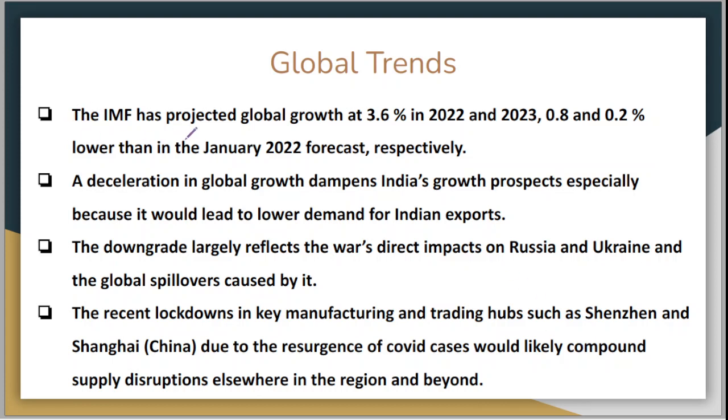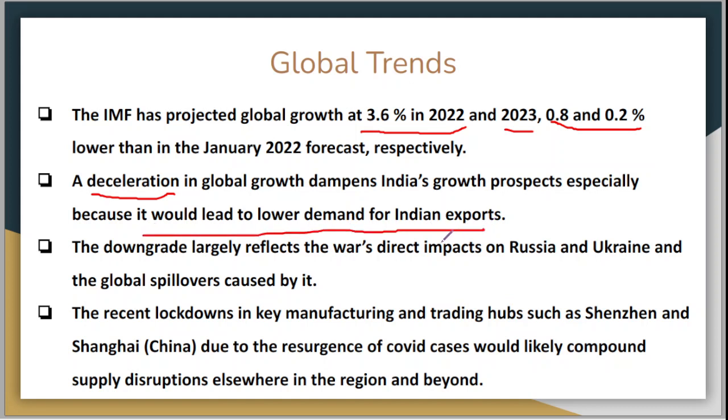The IMF has projected global growth at 3.6% in 2022, and in 2023 0.8% and 2% lower than in the January 2022 forecast, which was predicted earlier. A deceleration. What is deceleration? When we are going back, when our speed is turning backwards. A slowdown in global growth dampens India's growth prospects, especially because it would lead to lower demand for Indian exports.